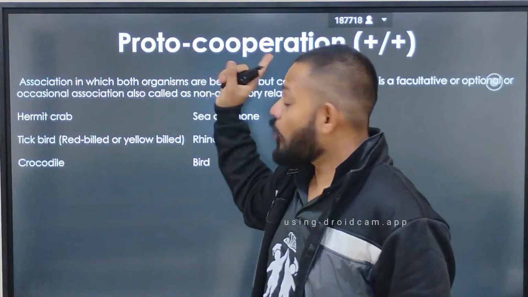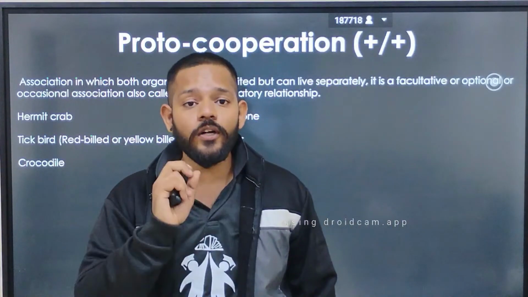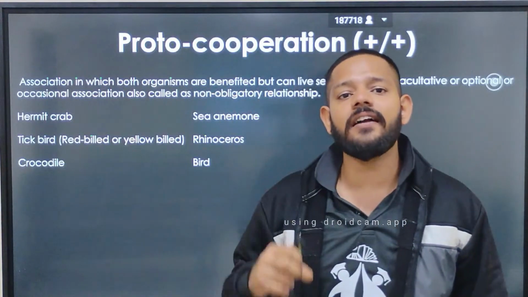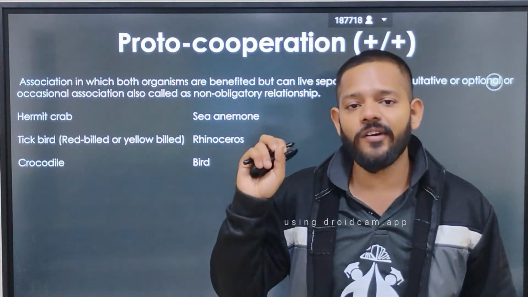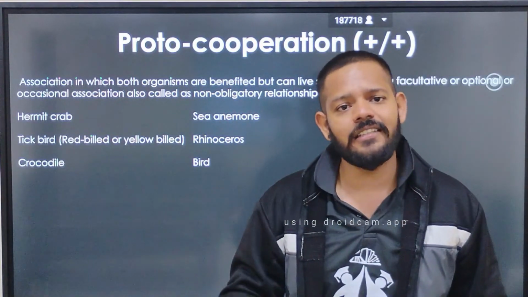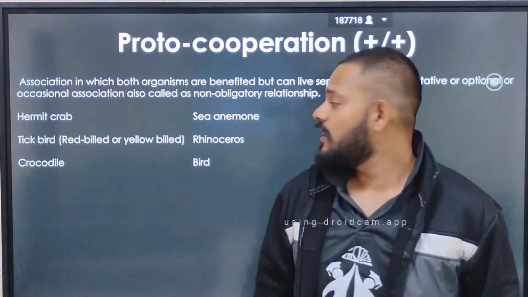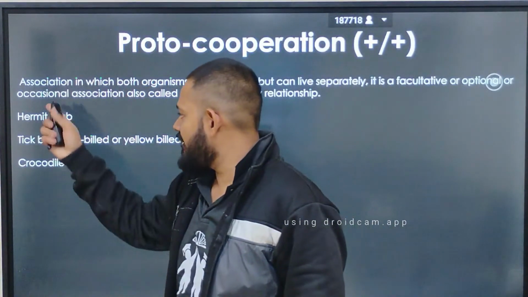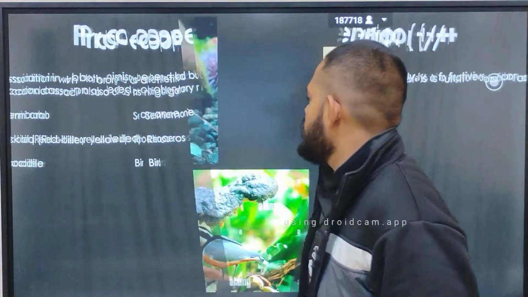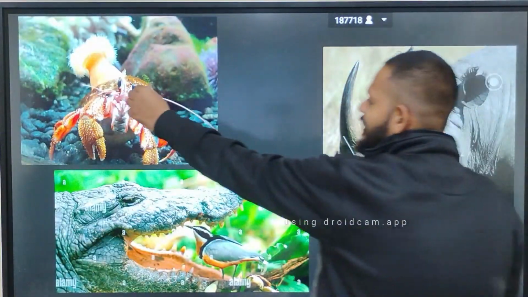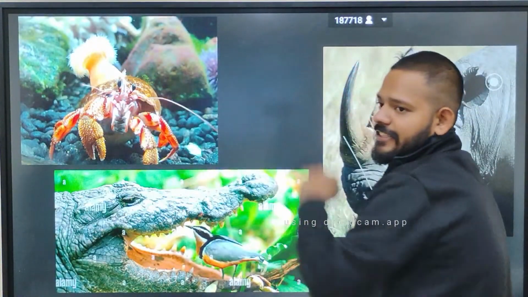but in proto-cooperation, they are not totally dependent on each other. If they are removed from each other and do not get in contact with each other, they can easily live alone. So on the basis of that, in proto-cooperation, we have three examples. So this is the first example, hermit crab and sea anemone.